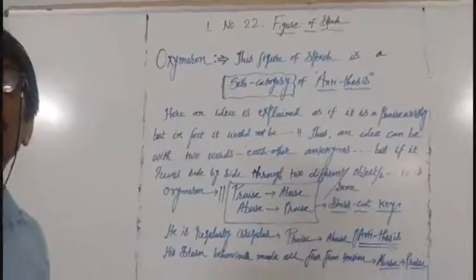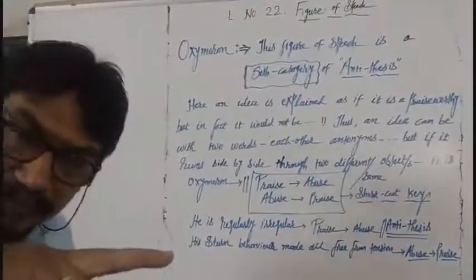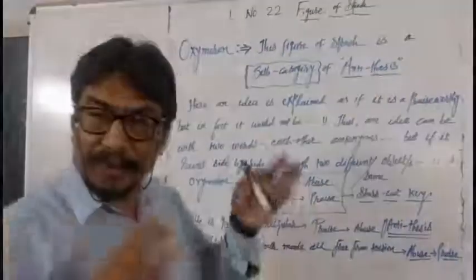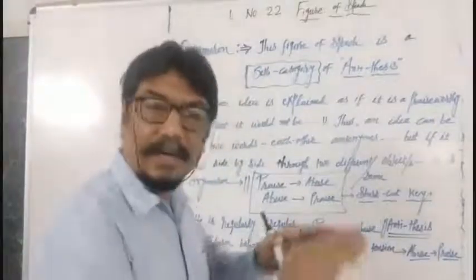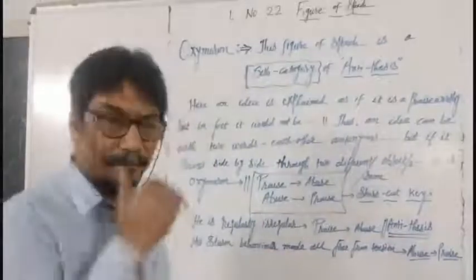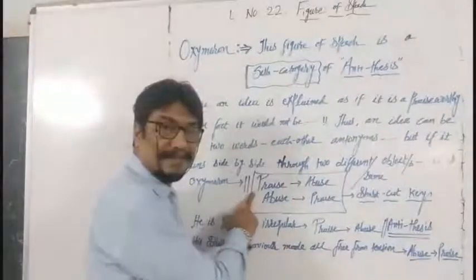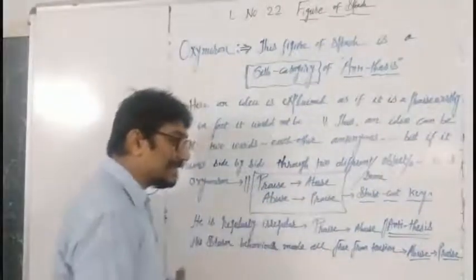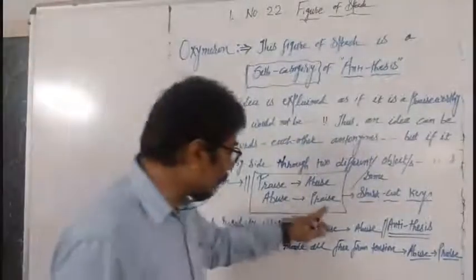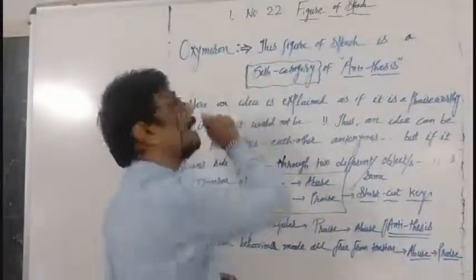Oxymoron is equal to two different words, and these two different words may be opposite, may move parallel, may work parallel, but if it is used for praise, the target meaning would be abuse. If it is used for abusing someone, the target meaning would be praise. This is the shortcut key of identifying oxymoron.